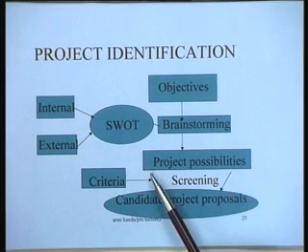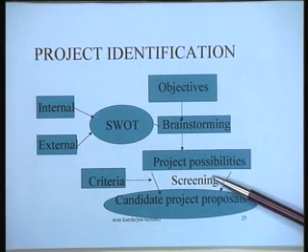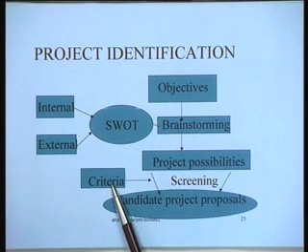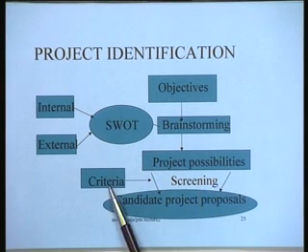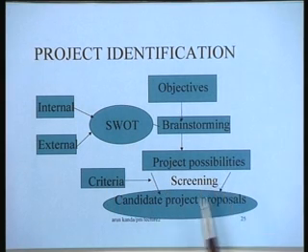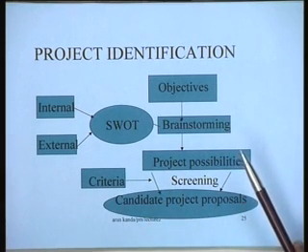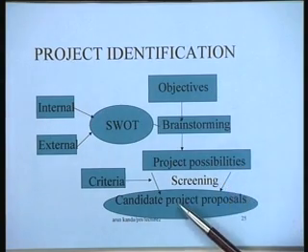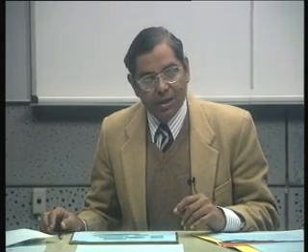These project possibilities are then funneled through a screening exercise, and this screening is based on some criteria. We chose 4 criteria for doing this screening exercise, and subsequently, as a consequence of this screening, we have a set of candidate project proposals, which in the example that we were doing, we had only 3 major proposals which could come out of the whole exercise. So, I think this is the whole framework of project identification as we look at it.